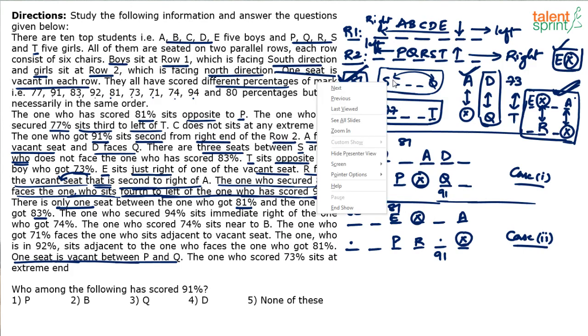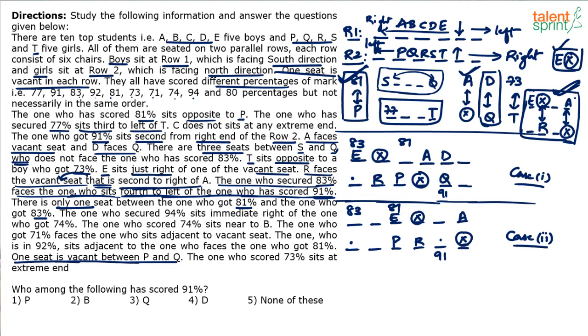And then look at this point: there are 3 seats between S and Q. So if Q is here, 1, 2, 3, S has to come here. Yeah?